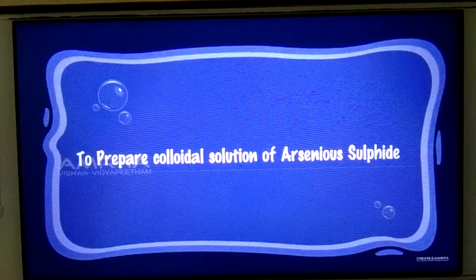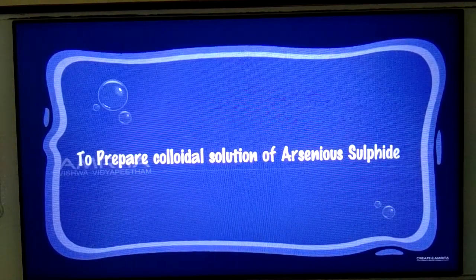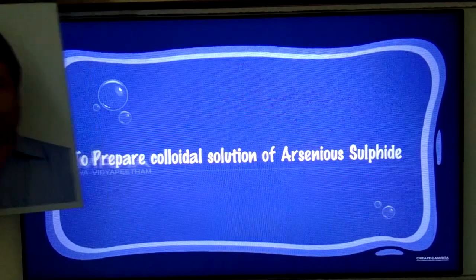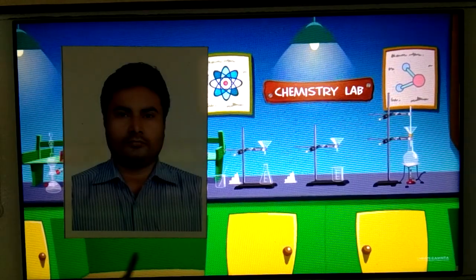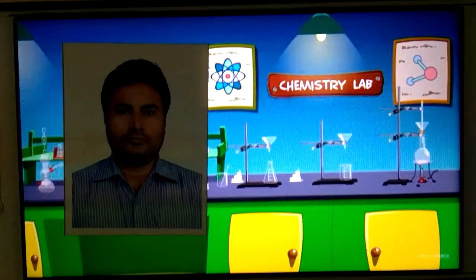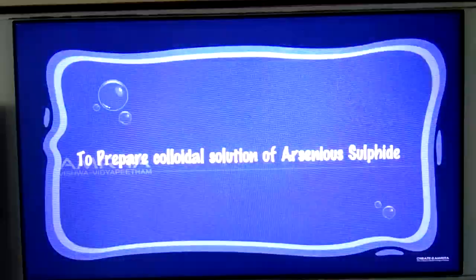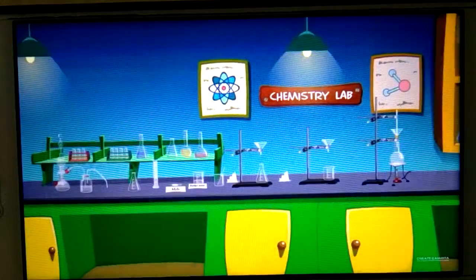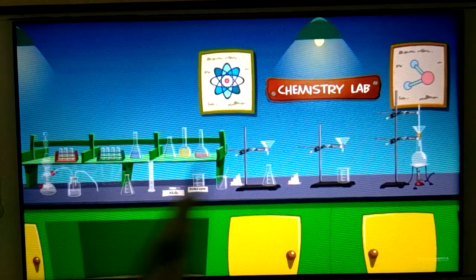Now students, again, to prepare a colloidal solution of arsenious sulfide. So again, welcome to Nimesh Sharma's chemistry lab. This type of apparatus is required.